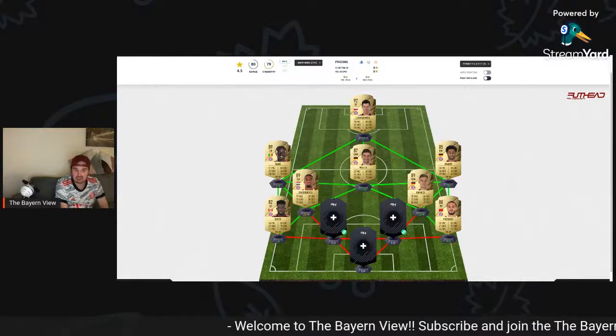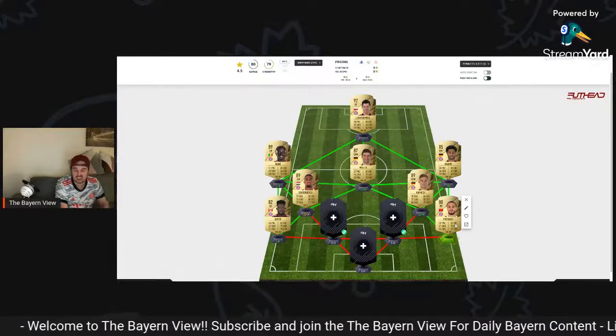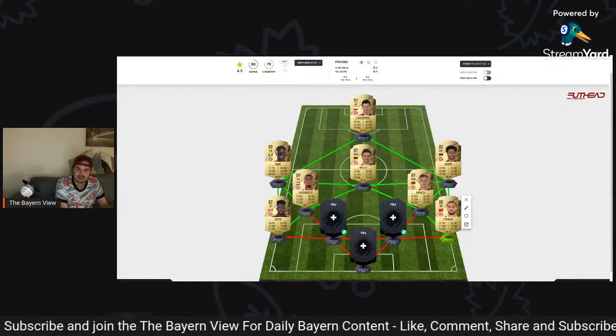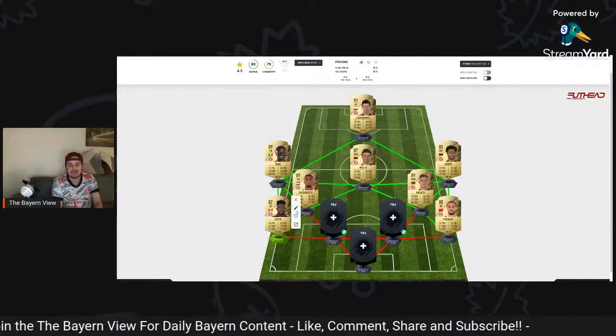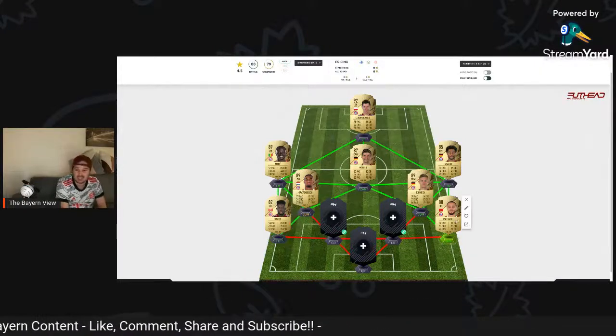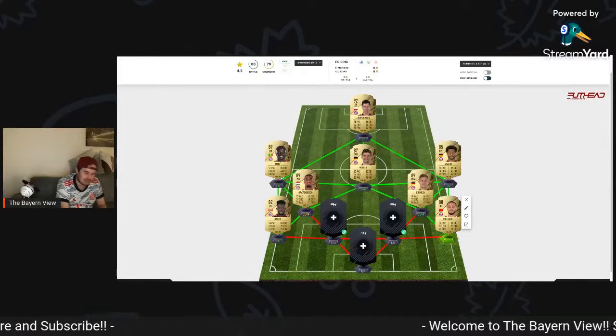He can cross the ball. He can basically do it all, to be perfectly honest with you. He just is going to progress his game. Like I said, he's only 24, actually 23. He's only 23 years old. Again, there's a reason Barcelona were looking at him. I don't like Barcelona, but there's a reason Barcelona were looking at him. And I'm so happy that Bayern went and got him.